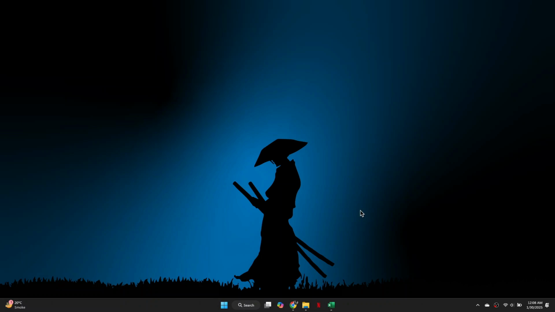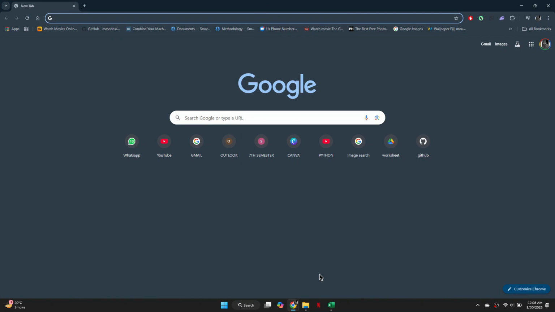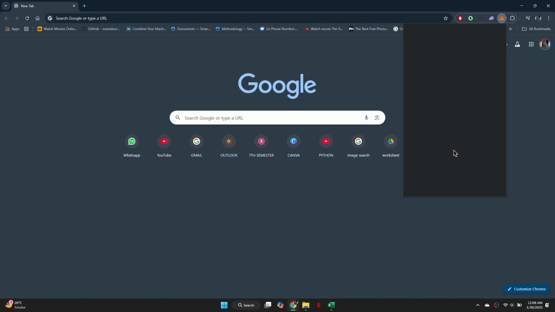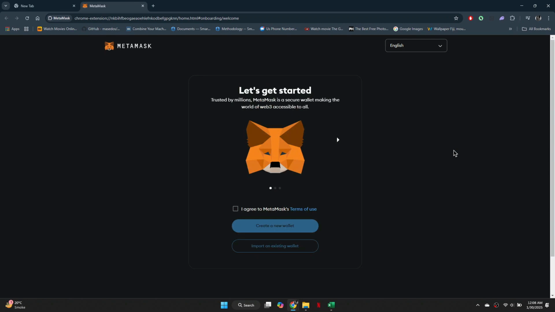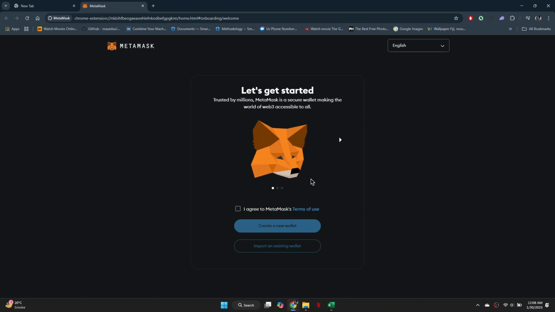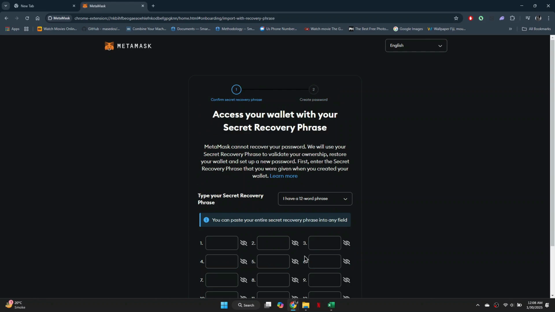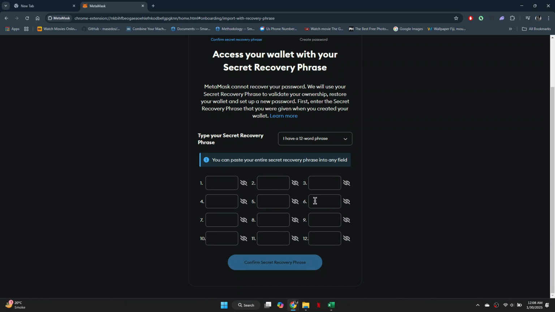Alright, let's begin. If you've forgotten your recovery phrase, unfortunately, there's no way to recover your account directly. MetaMask relies on the recovery phrase as a secure method to restore access to your wallet. Without it, you cannot reset your wallet using a normal password or linked email, unlike other services.